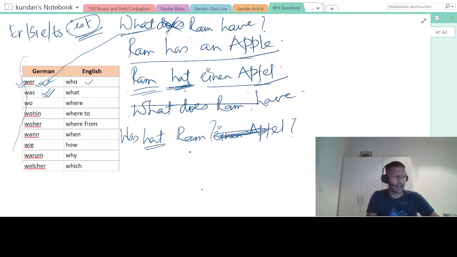You will not put einen Apfel, right? Because this is the question, right? You are asking a question, what does Ram have? You will not say that Ram has an apple, right? So you will just say was hat Ram. You will forget about apple. You will just say was hat Ram.